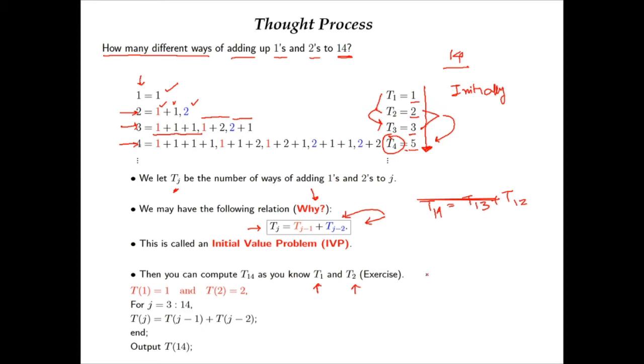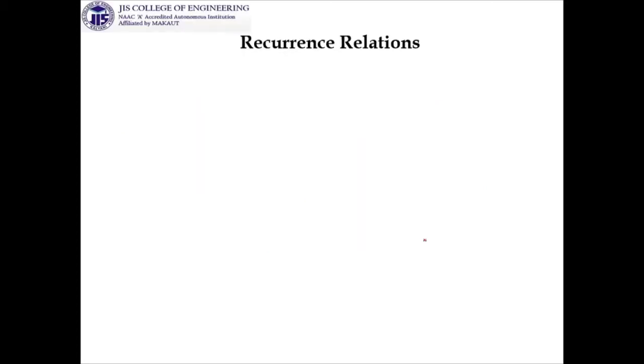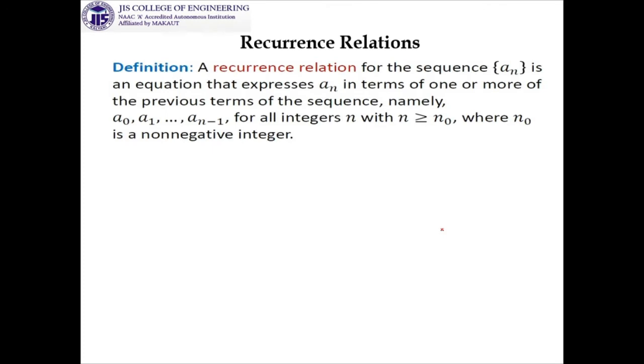Okay, now the next step. Sequence is done, its generation is done, and the concept of how we can think about recursion is also done. Now we are thinking about what recurrence relations are. So look at the definition.